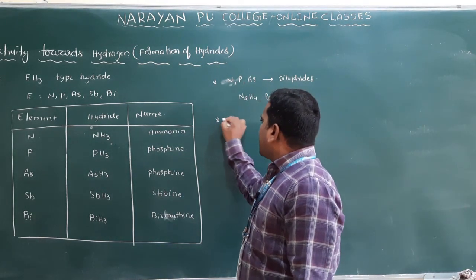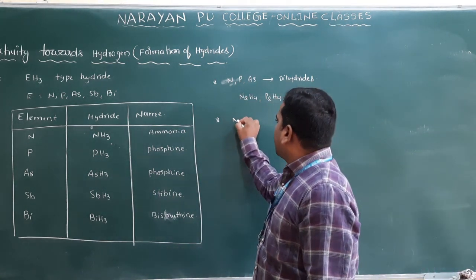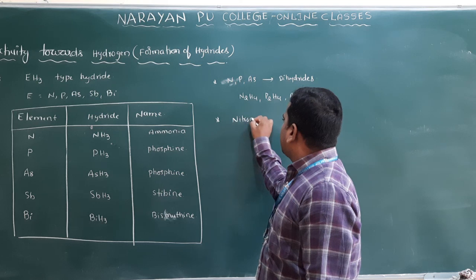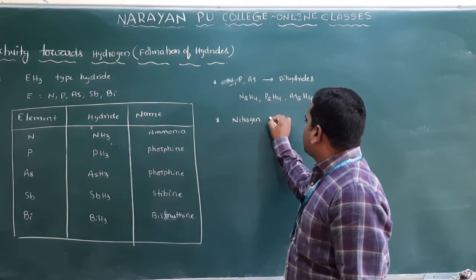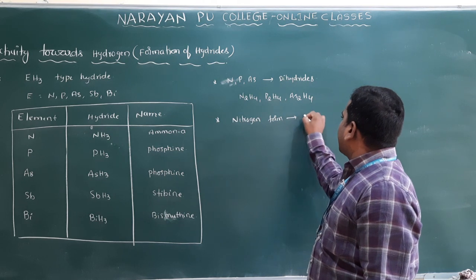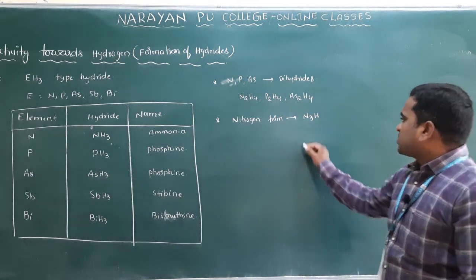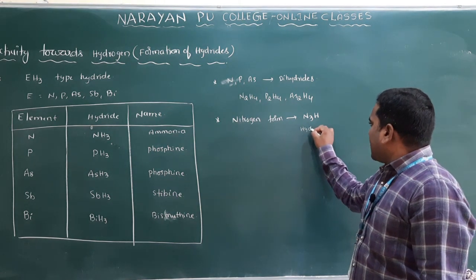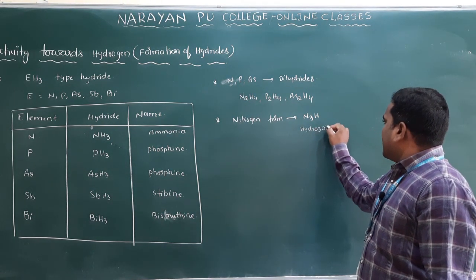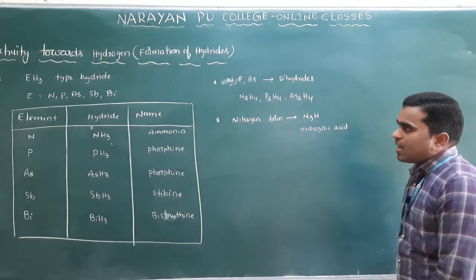Very important, nitrogen forms one special hydride, that is N3H, which we call hydrazoic acid.